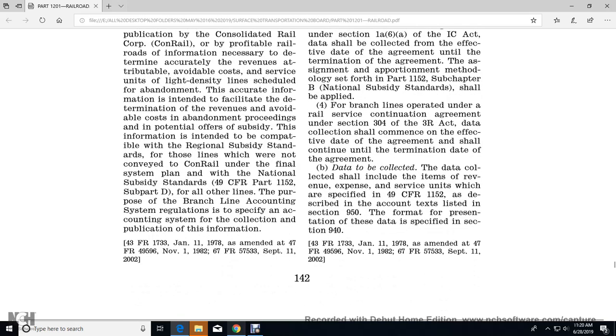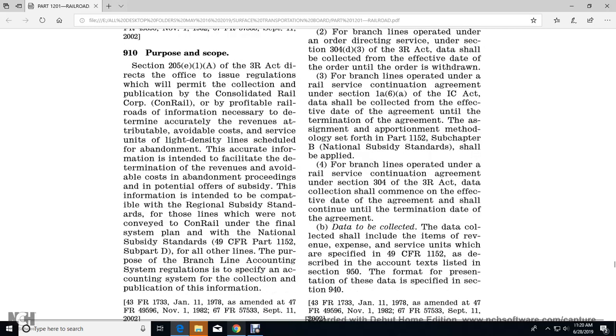The purpose of the branch line accounting system regulations is to specify the accounting system for the collection and publication of the information.